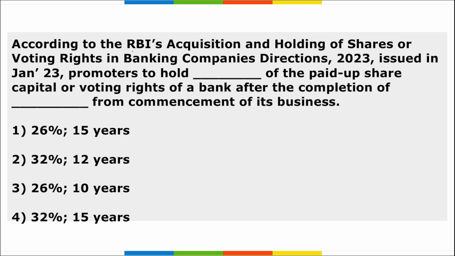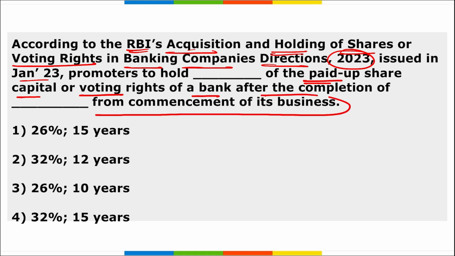Next, according to RBI's Acquisition and Holding of Shares or Voting Rights in Banking Companies Directions 2023 issued in January 2023, promoters can hold dash of the paid up share capital or voting rights of the bank after the completion of dash from the commencement of its business. So remember, it plans to hold 26% of the paid up share capital, and after the completion of how many years? For 15 years. So the correct option is option 1.